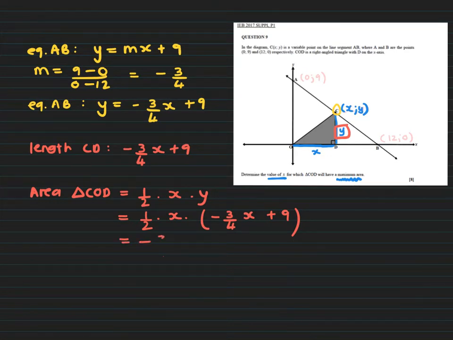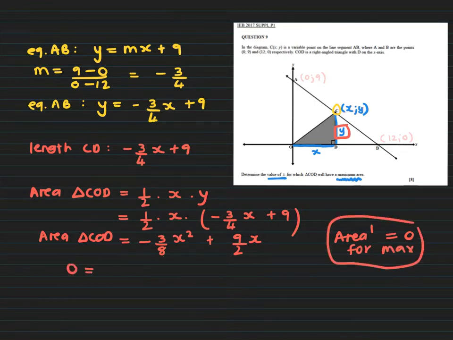So it's going to be -3/8 x squared plus 9/2x. All right, so that's how we can represent the area of the triangle in terms of x. Now I'm going to find the derivative and let it equal 0, and then I can find that value. So the area prime equals 0 for max, all right?